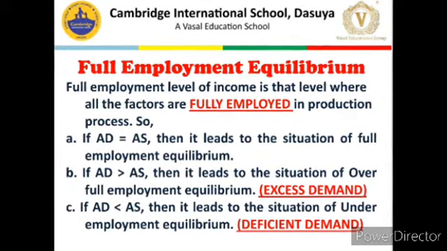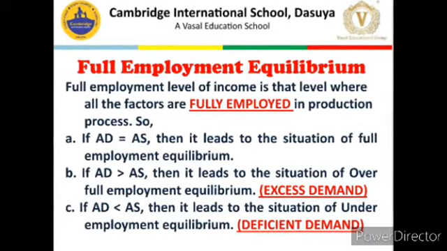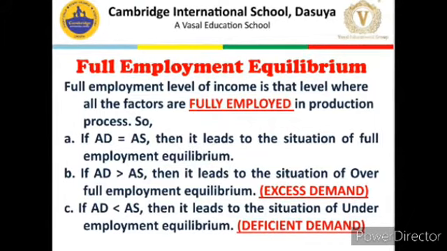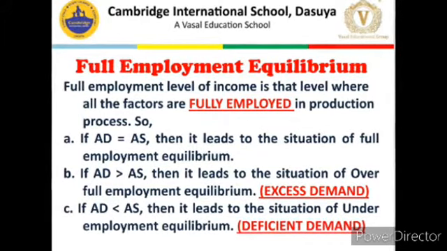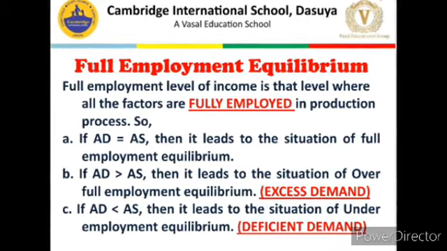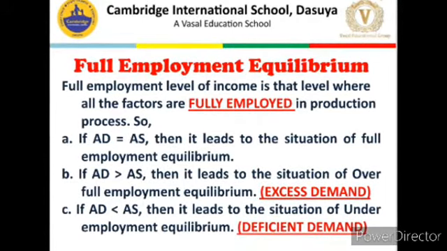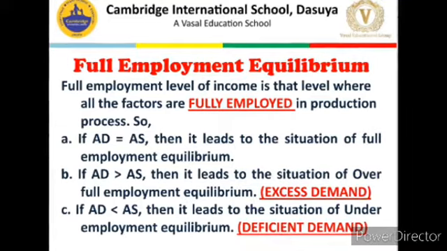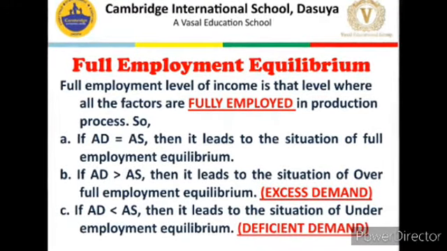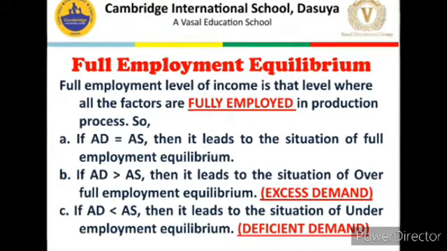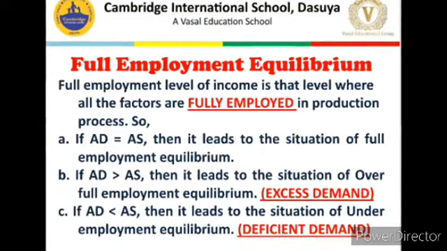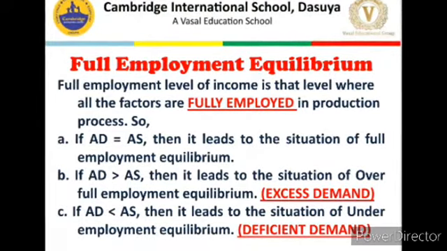There are four factors of production: land, labor, capital and entrepreneurship, and whatever their capacity or amount available in an economy, that capacity is being 100% utilized. There is no idle or unused land, labor, capital or entrepreneurial capacity in that economy. This situation is known as full employment equilibrium, which leads to AD equal to AS.